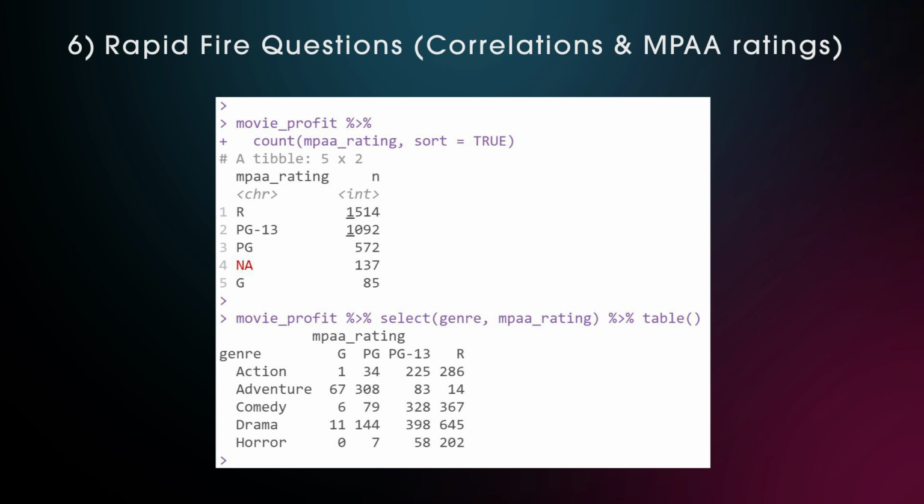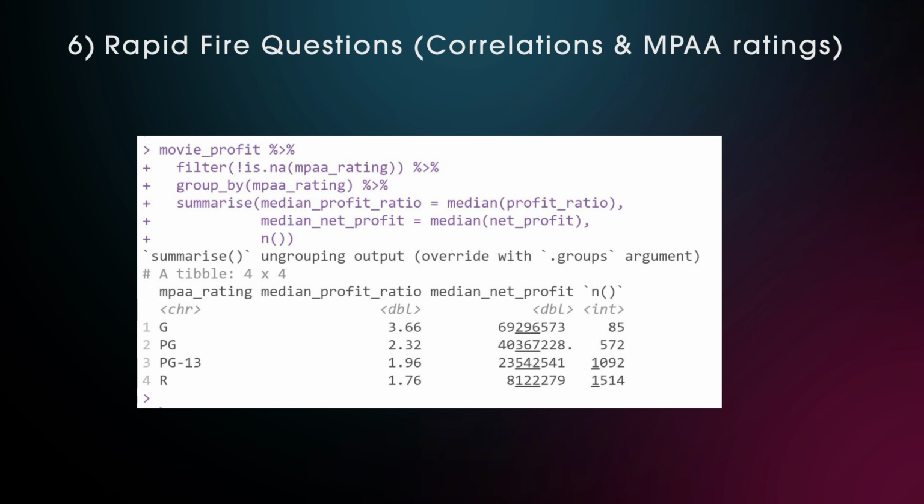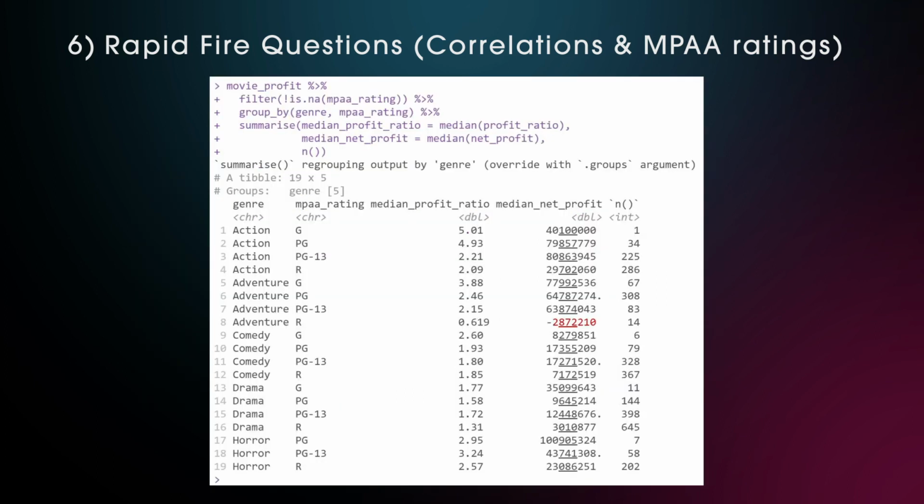There's a clear picture when we look into the profit ratio or net profit a movie makes depending on the MPAA rating. This makes sense because when you restrict your audience, it reduces the customer base and diminishes the profit the once produced movie can make. And lastly, one can easily get into even more details by splitting the profit ratios and net profits by genre and MPAA rating. I haven't found a good way to visualize these results, but I think there's definitely some insights here to point out.